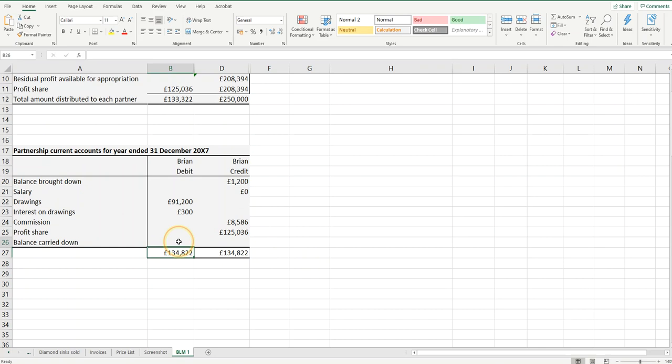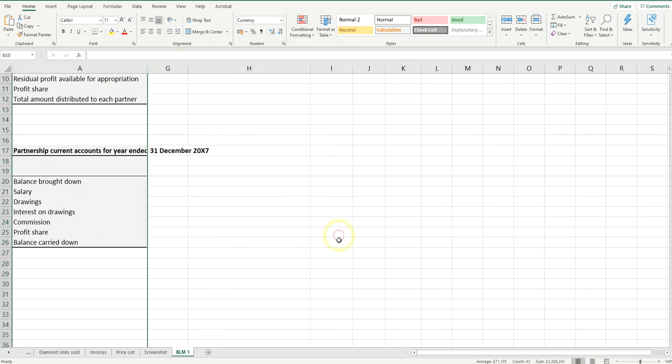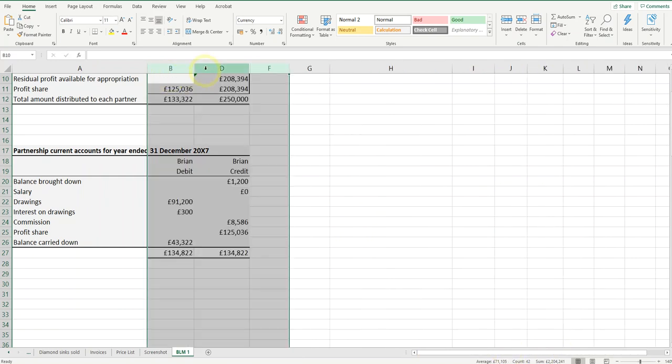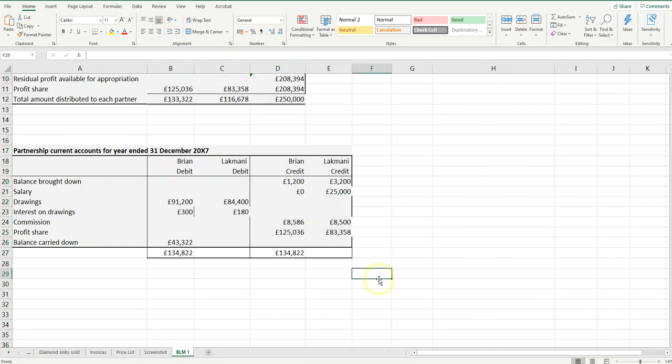And then what I'm going to do is find the balance carried down by saying it is equal to this figure here minus the sum of anything above in that column. Then I get my balance carried down. So that's Brian done. Let's unhide. Now I'm just going to repeat that process for Lakmani.